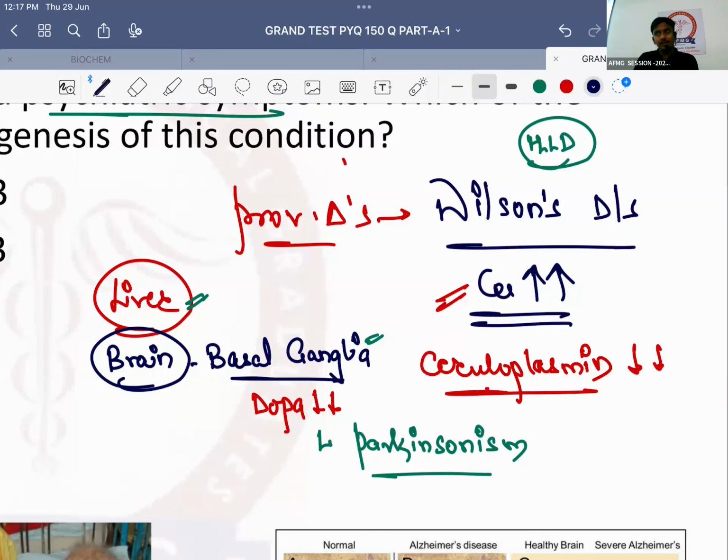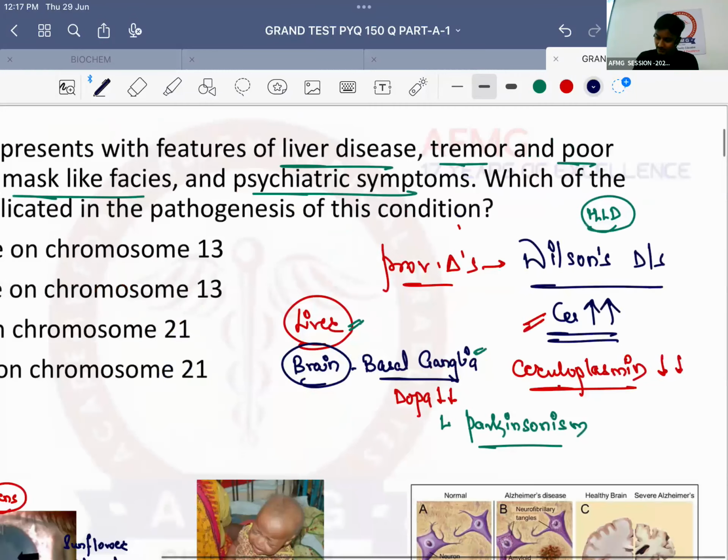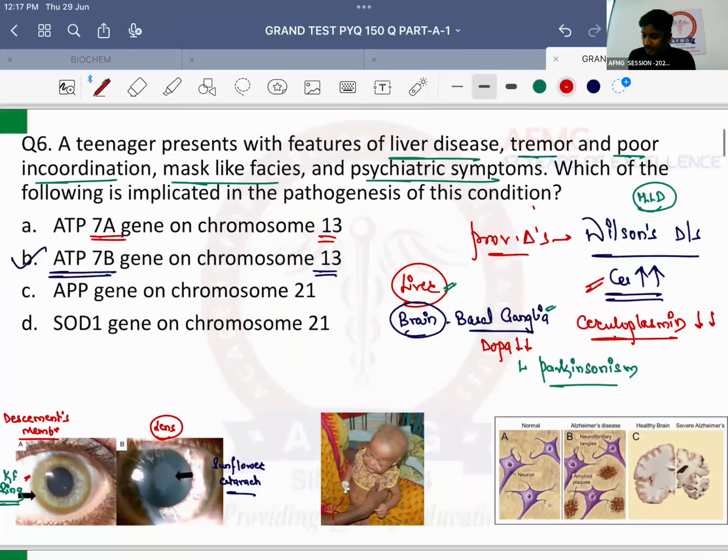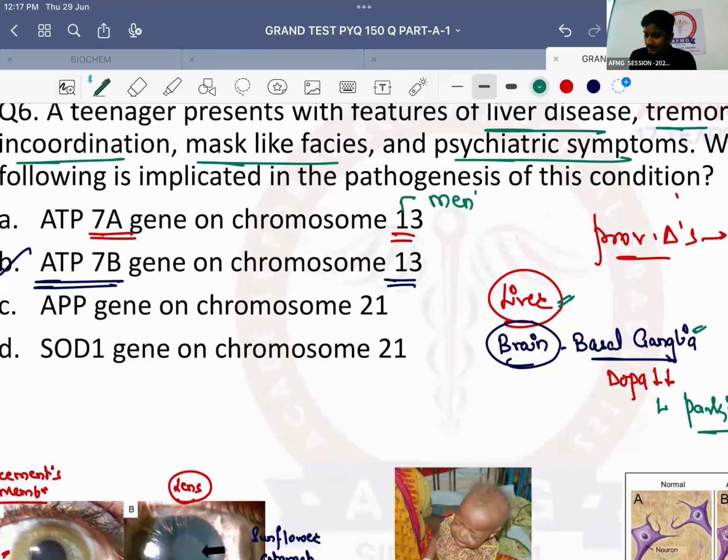Now, please tell me the gene. It is nothing else but ATP7B gene mutation on chromosome number 13. Now, ATP7A gene mutation on chromosome number 13. Shabash. It causes which condition? Menkes disease. And Menkes disease is copper excess or copper deficiency, children? Shabash. Menkes disease is nothing but copper deficiency.